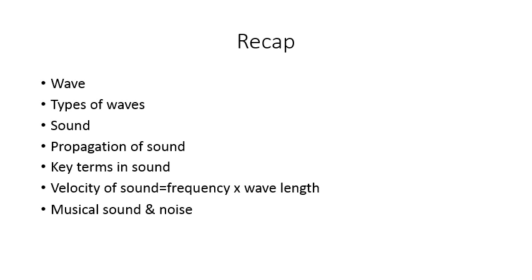The sounds that are unpleasant to hear are called noise. For example, sound produced by crackers, sound produced by hitting a nail with a hammer, sound produced by automobiles, locomotives, aircraft, etc.